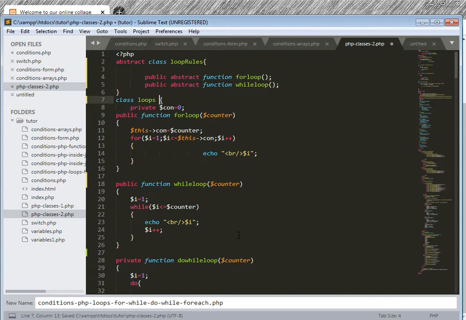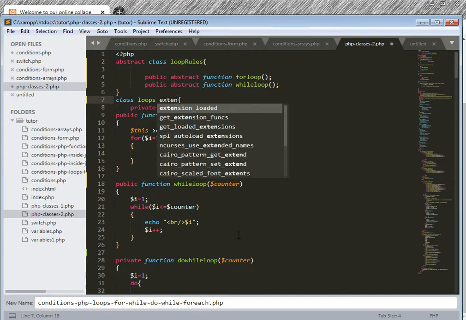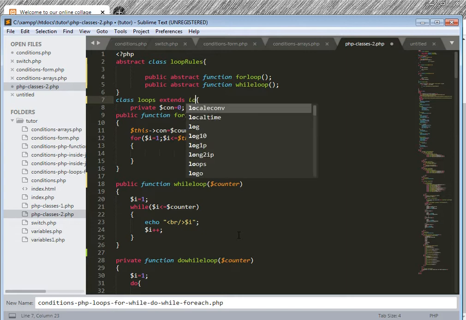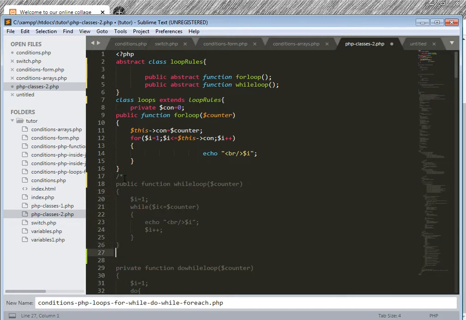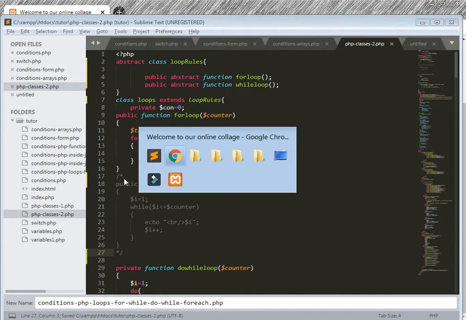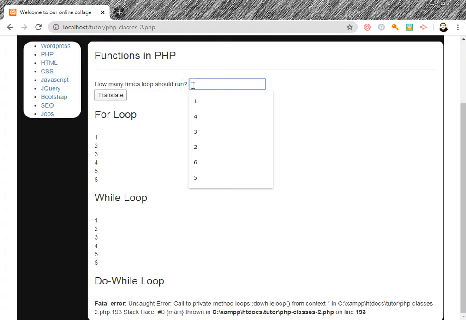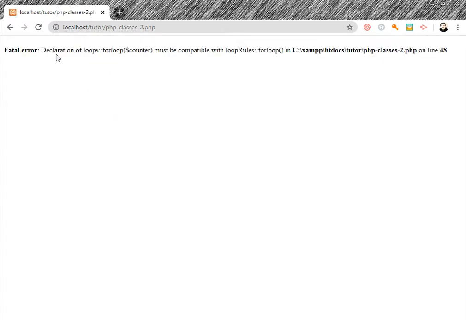And now this Loops class will use Loop Rules. These are the rules. Rules means the for loop function and while loop function must be defined, otherwise there will be an error. Let's see. If I comment this, what will be the error? I write 6. Declaration of Loops for loop must be compatible with Loop Rules for loop.